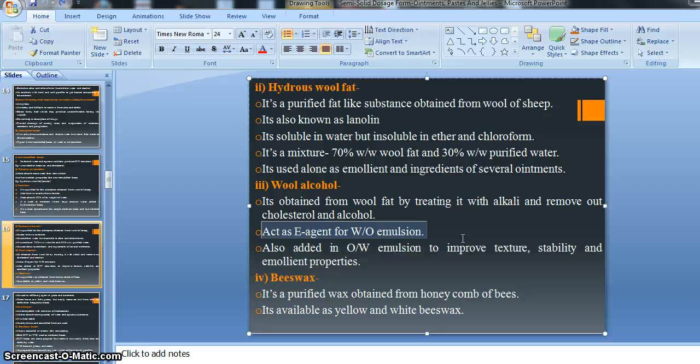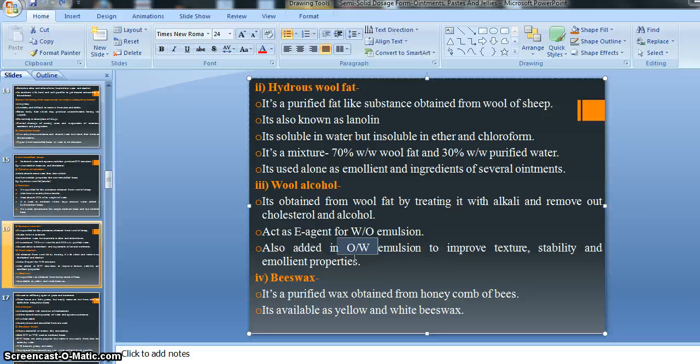Then it is also added to an O/W kind of emulsion to improve the texture, stability and emollient properties, right. Suppose we are going to prepare an O/W emulsion, where oil is the disperse phase and water is the continuous phase. At that time there is also a recommendation to add wool fat, wool alcohol, because it can improve the texture of an O/W emulsion. It also improves stability, as it can minimize creaming, cracking and phase inversion, which are the stability problems, right.